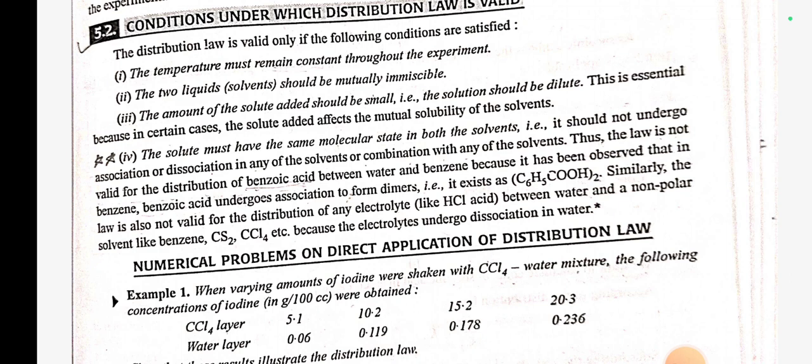Next, the solute must have the same molecular state in both the solvents, that is, it should not undergo association or dissociation in any of the solvents or combination with any of the solvents. Thus, the law is not valid for distribution of benzoic acid between water and benzene because it has been observed that in benzene, benzoic acid undergoes association to form a dimer. That is, it exists as (C6H5COOH) twice.